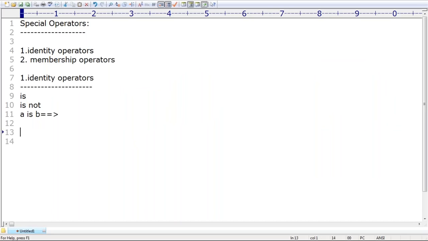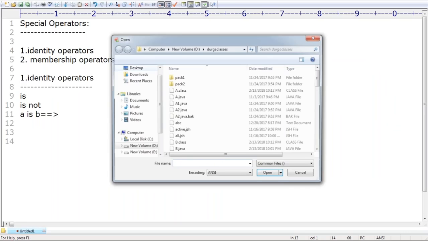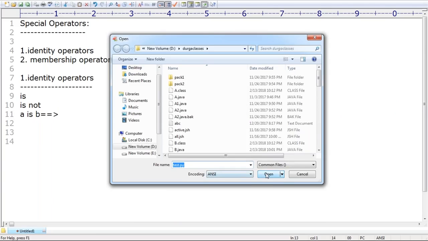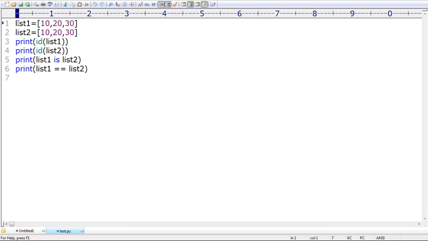Now just observe, yesterday we had a discussion about one small example. I hope you are aware. Assume this is the best example. Assume list1 is equal to [10, 20, 30]. This is the first list we have, 10, 20, 30. list2 is equal to [10, 20, 30].